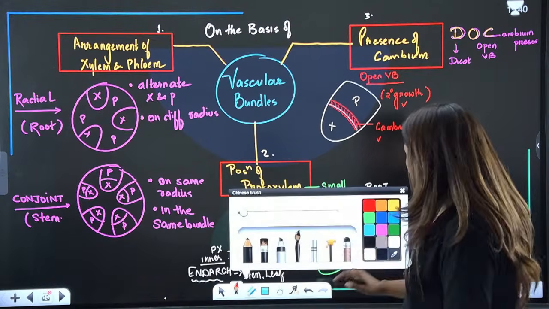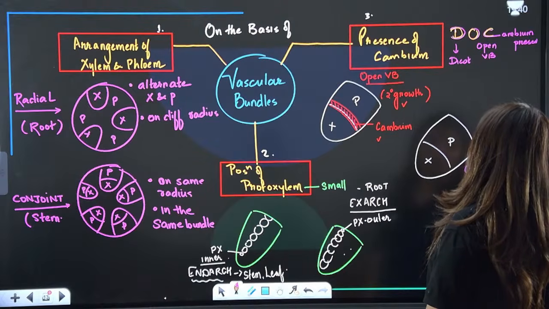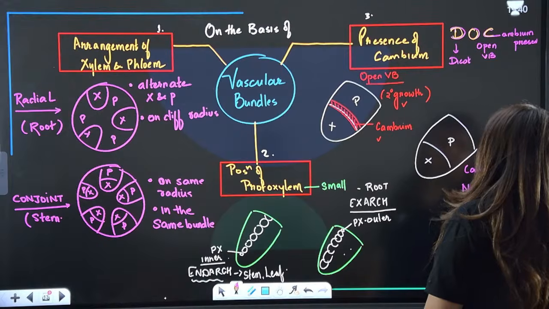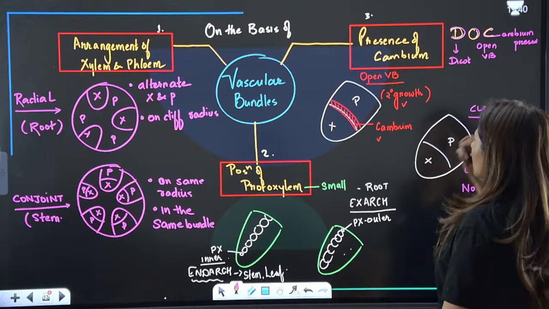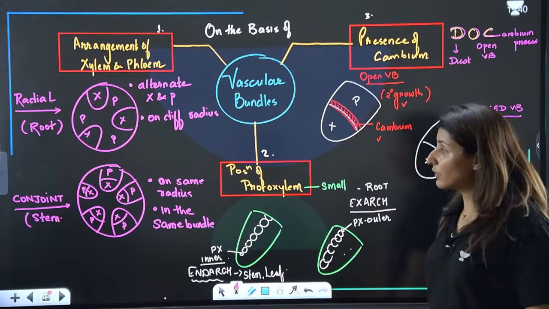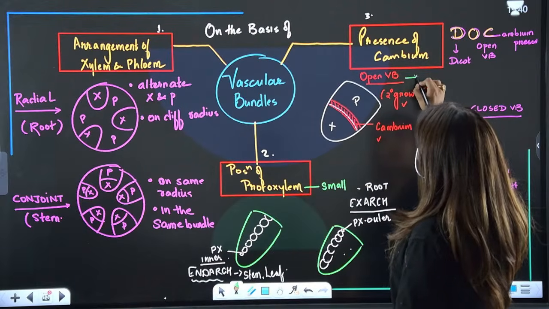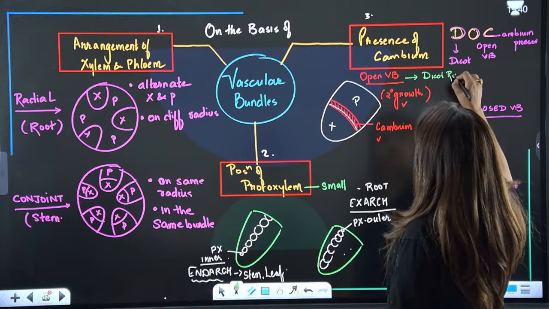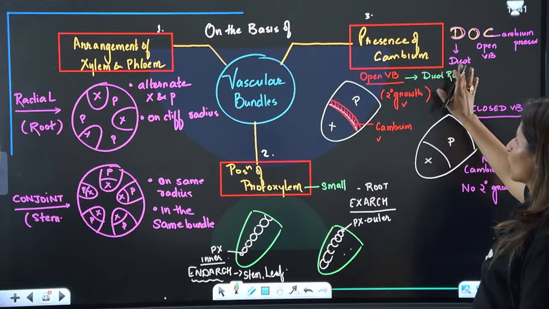While in this case, guys, there is no cambium. So cambium is absent. No cambium means no secondary growth. So such vascular bundles are called closed vascular bundles. Yes or no? These are the two types. Are we clear? Now, the point to be noted is open vascular bundles are found in dicots, be it dicot root. Well, the arrangement of cambium is different in case of root, but it is open in case of root.